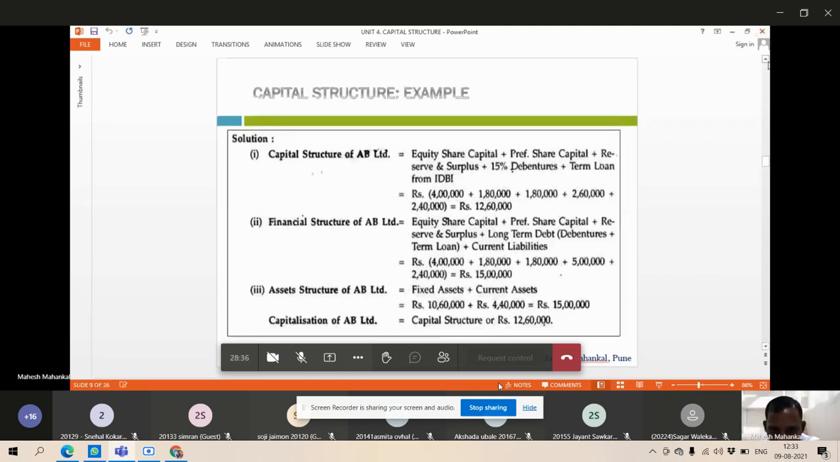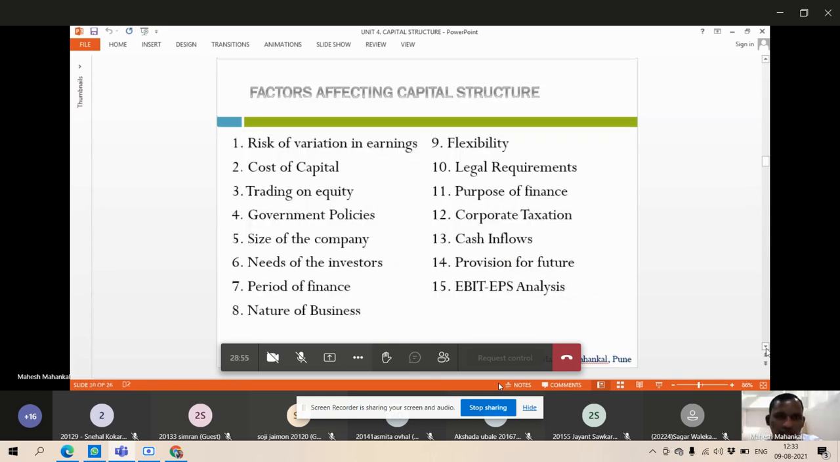Okay, again they have given you the same bifurcation that I have told you. Capital structure, debt and equity, they have given you the total, and financial capital, long-term debentures, current liabilities, all they have taken. Assets: fixed assets and current assets. It's clear, students?